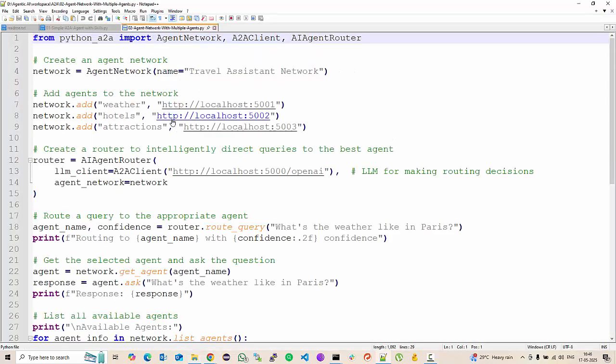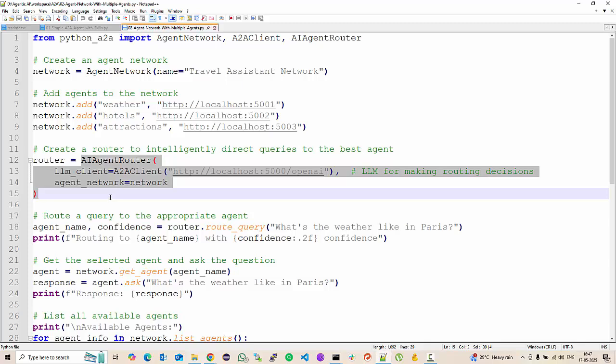You can create a network of agents. Why a network? Because they are communicating over the wire, over the network. So assume you have three agents, the weather at 5001 port, the hotels agent at 5002 port, and attractions at 5003 port. Now we have only one weather agent running right now at 5001 port, but you can create an AI agent router using an LLM, client, A2A client.